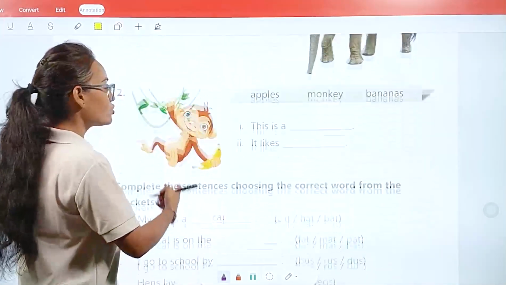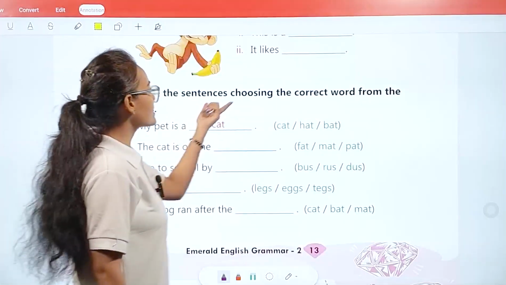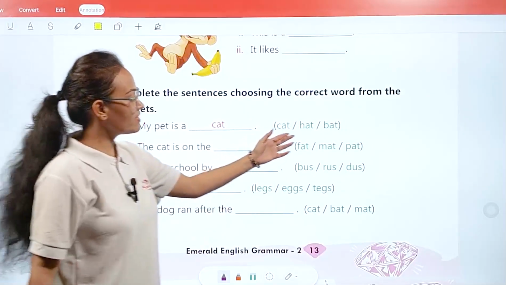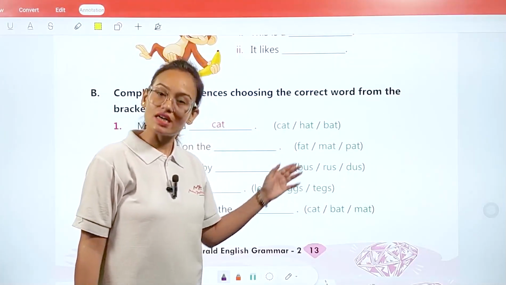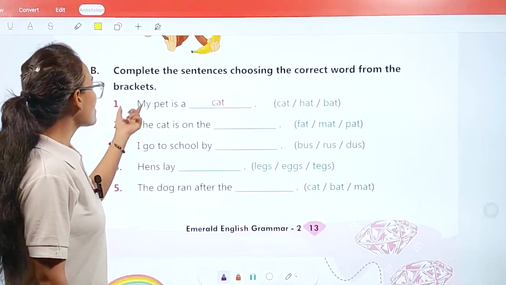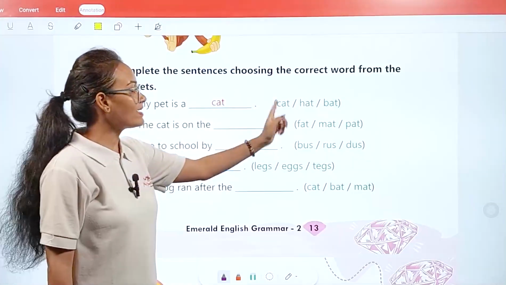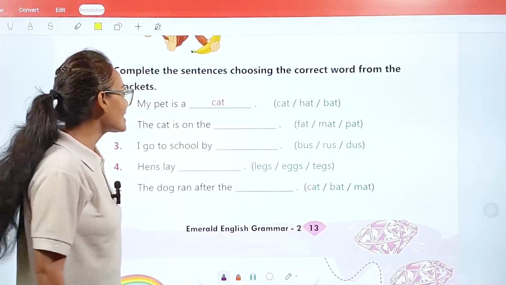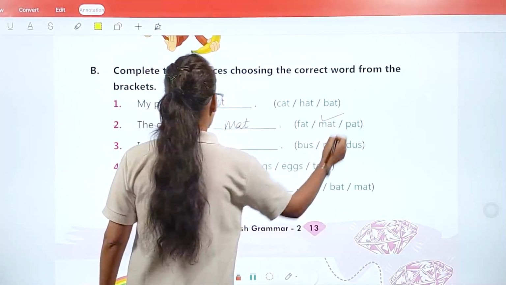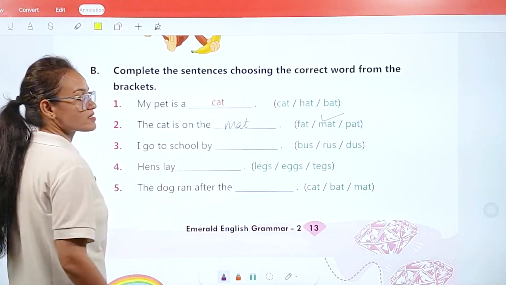Similarly, 2 and 3 you have to complete. Now B, complete the sentences choosing the correct word from the brackets. Here, my dear students, many words are given in the bracket. You have to choose the correct word from the bracket and fill in the blanks. First one is done to help us. My pet is a cat. The cat is on the mat. I go to school by bus.